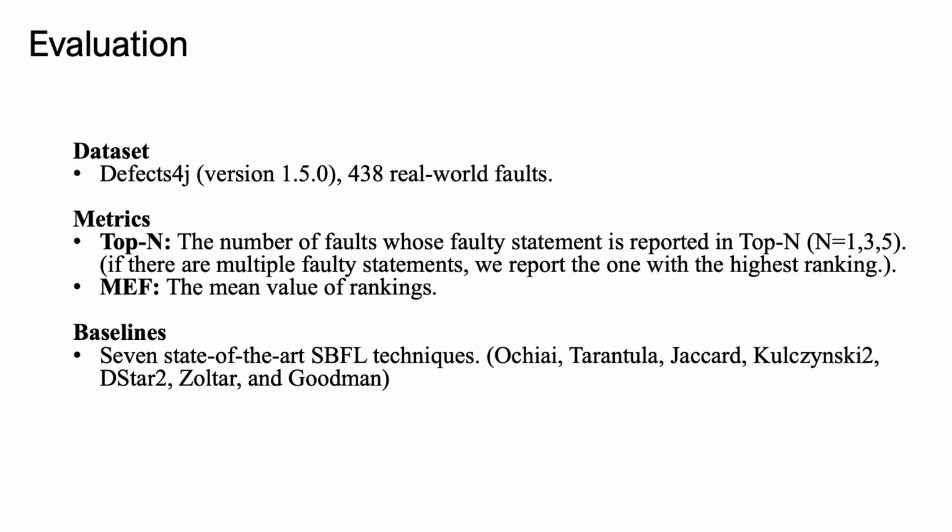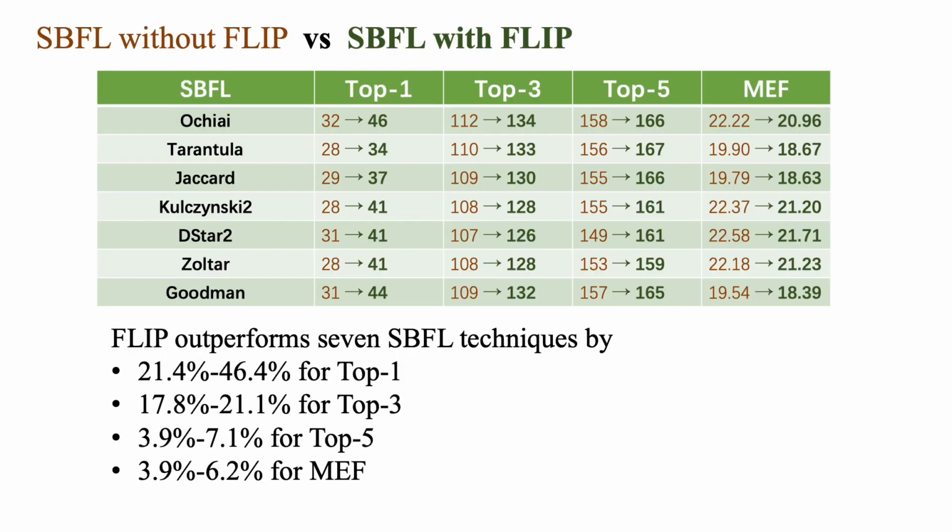We use Defects4J to evaluate our FLIP, which contains 438 real-world faults, and we use two common metrics in fault localization and 7 spectrum-based fault localization techniques as our baselines. Well, generally, every baseline model can benefit from our FLIP.